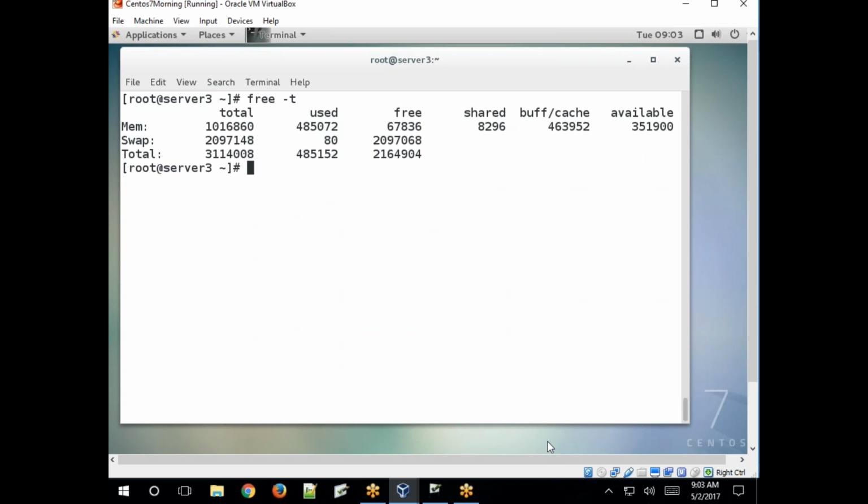So what is the total line? Both physical memory and virtual memory. This is the total physical and virtual memory, and this is the total used physical and virtual memory. Okay, available: both physical memory and virtual memory total available free memory. Clear? Like this. So -T is the option to print the total line. Clear?